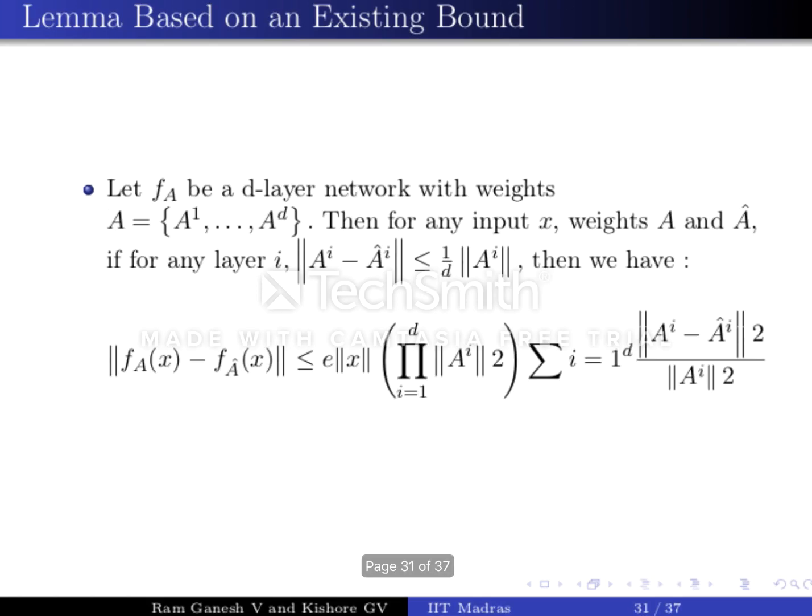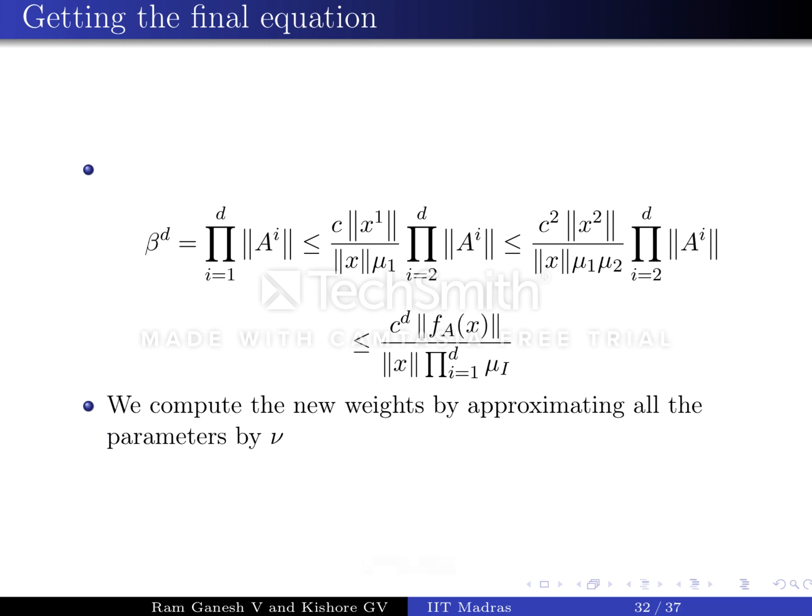The following lemma from the Neyshabur paper, based on simple induction of the noise, shows how the noises from different layers add up. The product of the norms of the weight matrices can be represented using the noise stability properties we have defined above. Beta can be approximated by C raised to d, where C is the activation contraction times the norm of the output by the norm of the input times the products of all the layer cushions. And we finally compare the new ways of approximating all parameters.